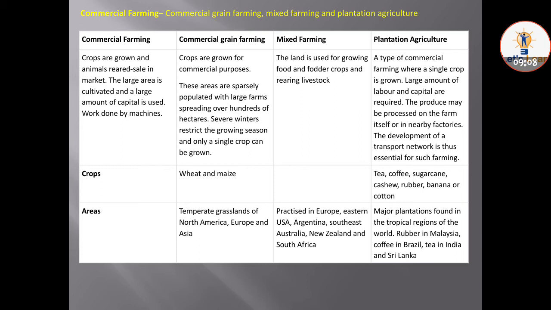Crops are grown for commercial purposes. These areas are specially populated with large farms spreading over hundreds of hectares. Severe winters restrict the growing season and only a single crop can be grown, like wheat and maize.